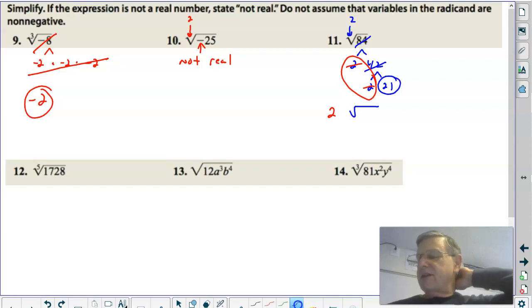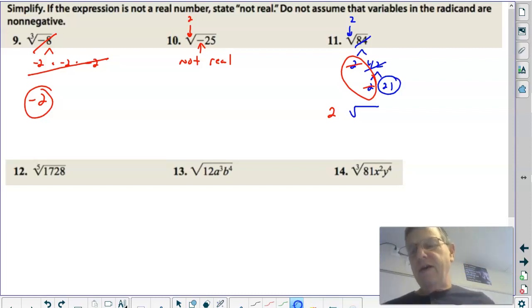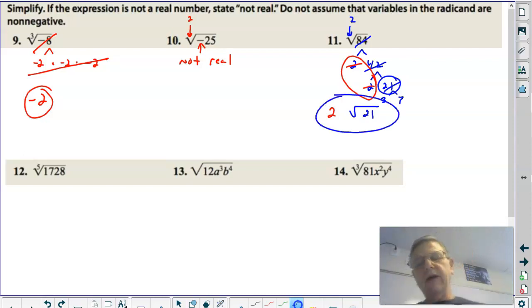And again, notice the little things that I do just to keep track of things. Notice I cross everything else off once I use it. The 84 became a 2 times 42, so I crossed off the 84. The 42 became a 2 times 21, so I crossed off 42. The 2 times 2, I took the square root of, so I crossed them out because I took the root of them. What's left is a 21? Now look, you can change 21 to 3 times 7, but you only have 1 3, and you only have 1 7. So you don't have enough 3's to get 3's out, you don't have enough 7's to get 7's out, so it stays 21. And that's why number 11 was 2 times the square root of 21.